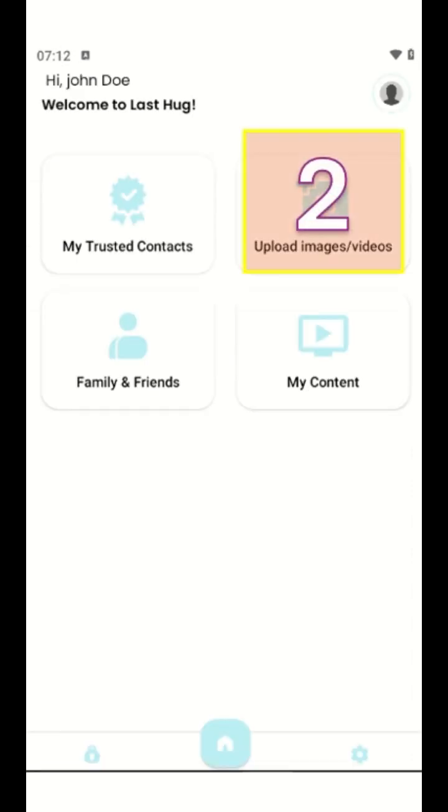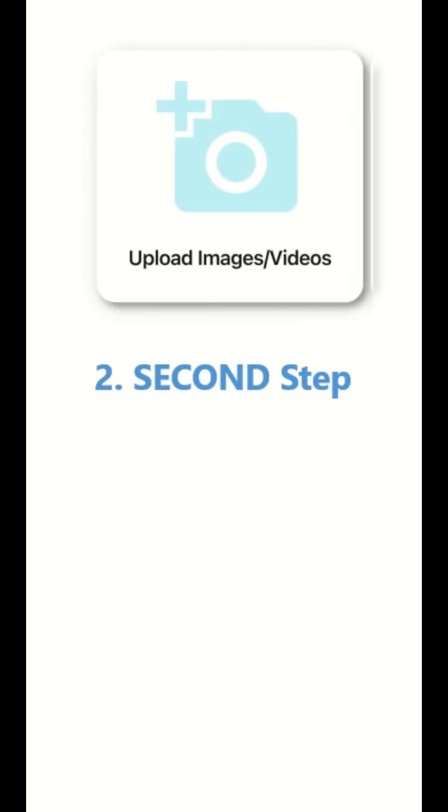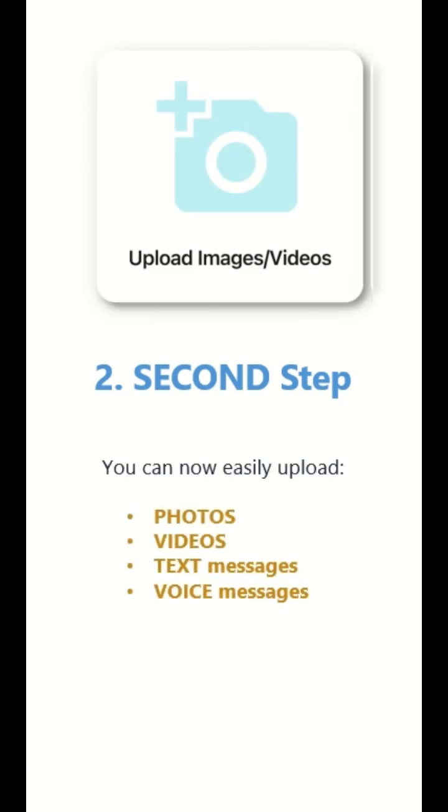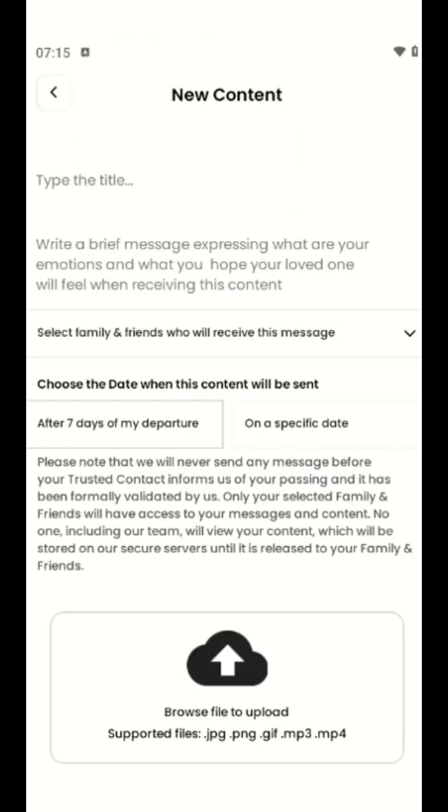Second step, upload your content. You can now easily upload your content previously saved in your phone. This can be photos, videos, text messages or voice messages. We will keep them in a secure encrypted environment and assure they will only be sent to your loved ones after your departure and in any specific future date you have defined.